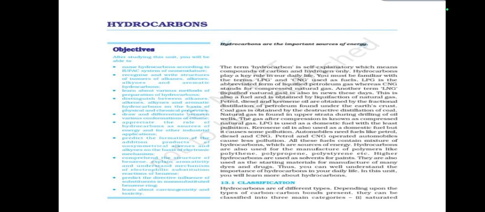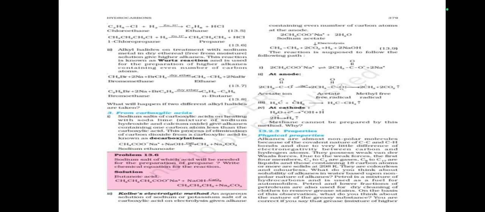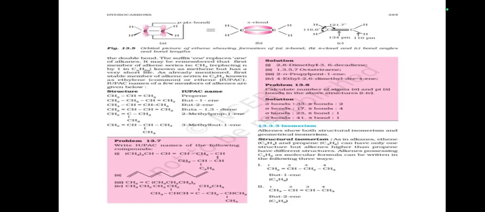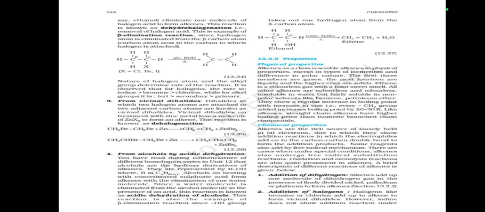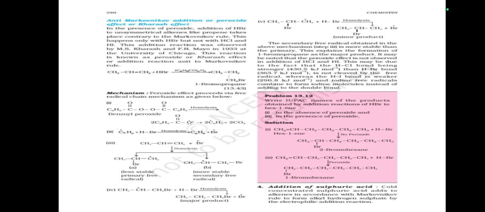So we saw the classification of hydrocarbons, then alkanes, then nomenclature and isomerism, then preparation from unsaturated hydrocarbons, from alkyl halides, from carboxylic acids, properties, physical properties, chemical properties, substitution reaction, halogenation mechanism, initiation, propagation, termination, combustion, controlled oxidation, isomerization, aromatization, reaction with steam, pyrolysis, alkenes, structure of double bond, nomenclature, then isomerism, then geometrical isomerism, then preparation from alkynes, from alkyl halides, from vicinal dihalides, from alcohols by acidic dehydration, properties, physical properties, chemical properties, addition of dihydrogen, addition of halogens, addition of hydrogen halides, addition reaction of HBr to symmetrical alkenes, addition reaction of HBr to unsymmetrical alkenes, Markovnikov rule, mechanism, anti-Markovnikov addition, peroxide effect or Kharash effect,